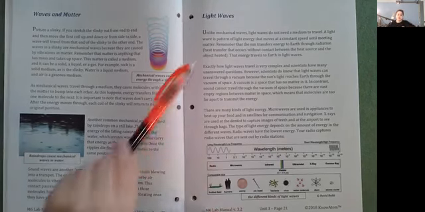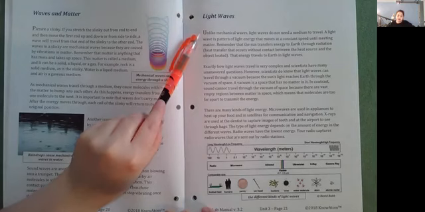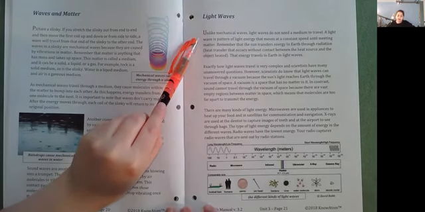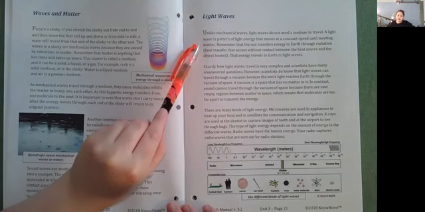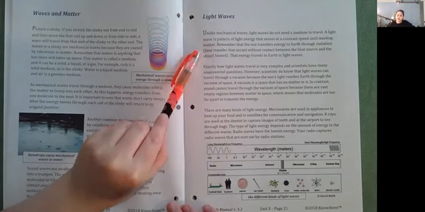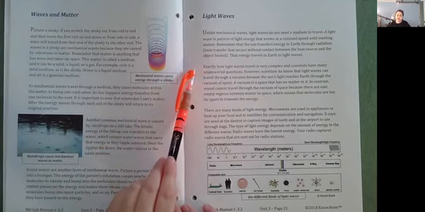Light waves. Unlike mechanical waves, light waves do not need a medium to travel. A light wave is a pattern of light energy that moves at a constant speed until meeting matter. Remember that the sun transfers energy to Earth through radiation, heat transfer that occurs without contact between the heat source and the object heated. That energy travels to Earth in light waves.